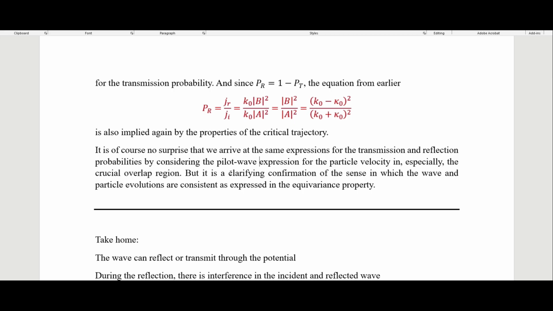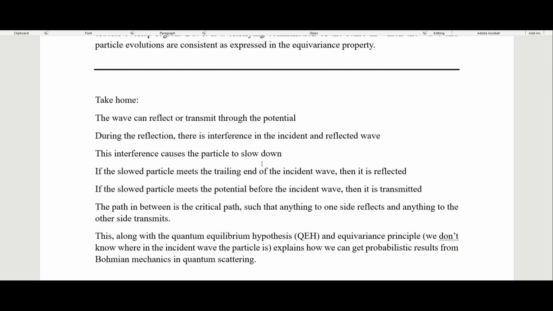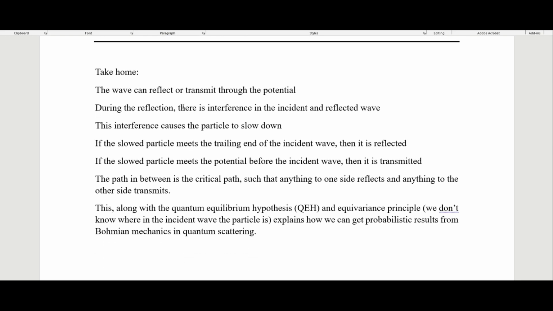But it is a clarifying confirmation of the sense in which the wave and particle evolutions are consistent as expressed in the equivariance property. And then, this is something that I have just added here. So the take-home message for this stuff on scattering: the wave can reflect or transmit through the potential.